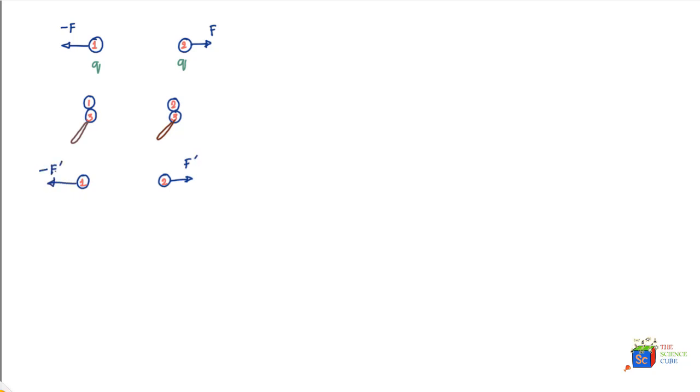So the question is actually first to find F dash and then tell what is the ratio of F dash to F. So let us understand how we'll approach this problem. So let us say this is charge number 1, this is charge number 2, and this is charge number 3.